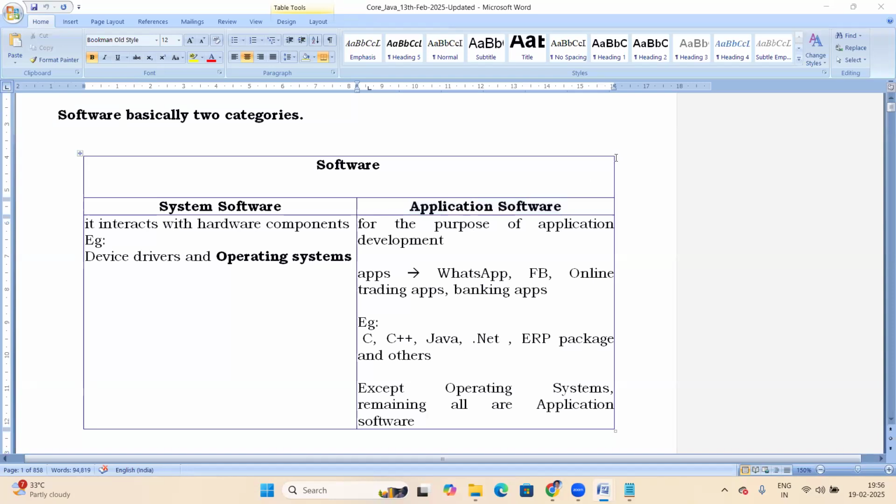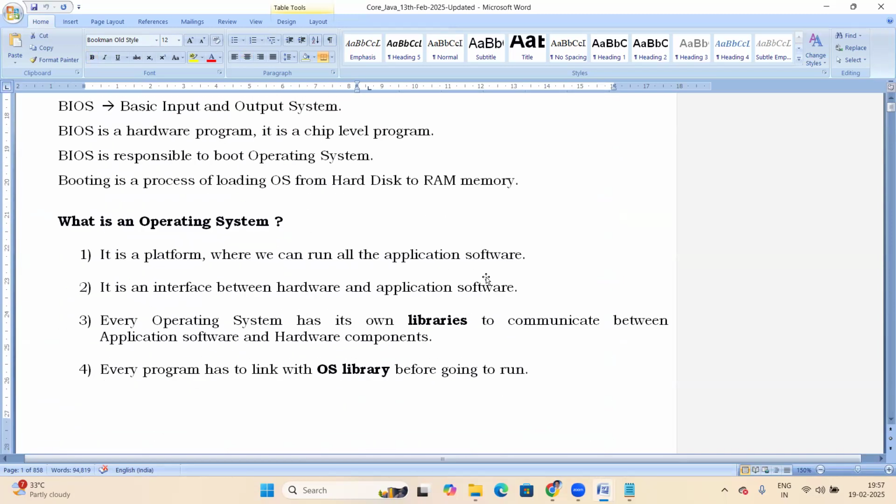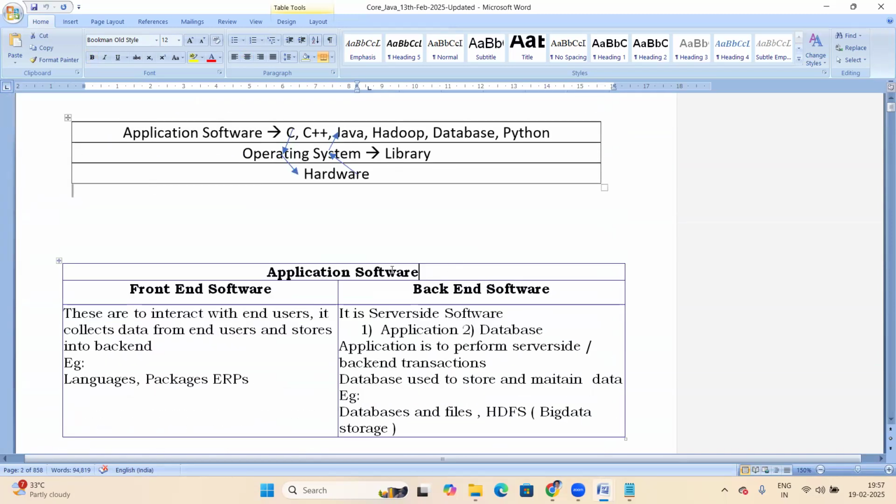So what is Java? Finally, what do you understand? Java is application software, right? Java comes under application software. Now the topic is about application software. Yes, let us start the topic.